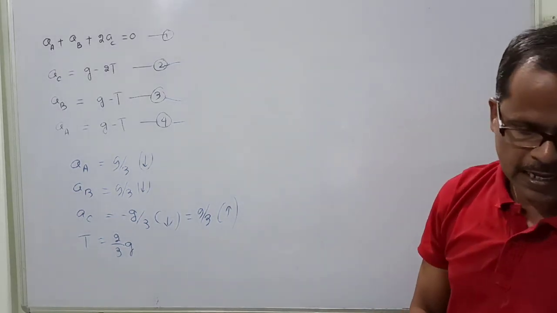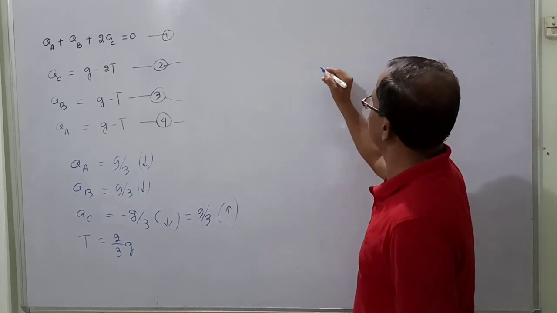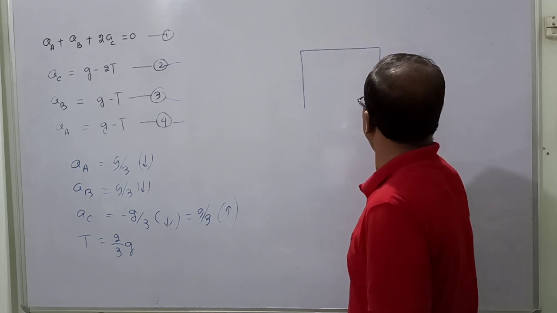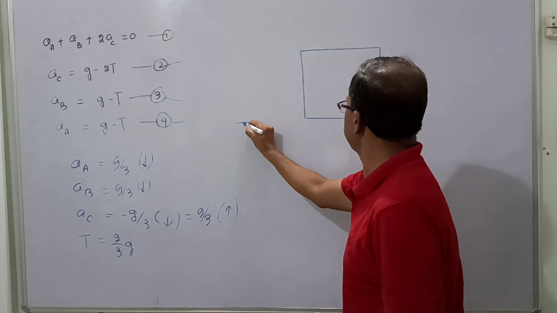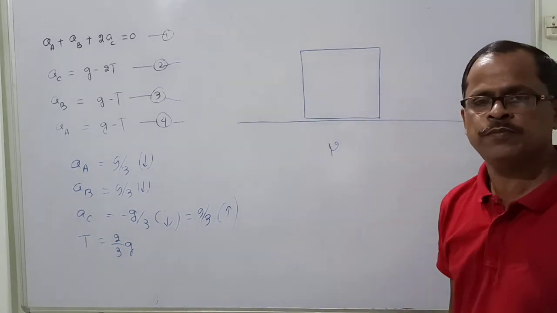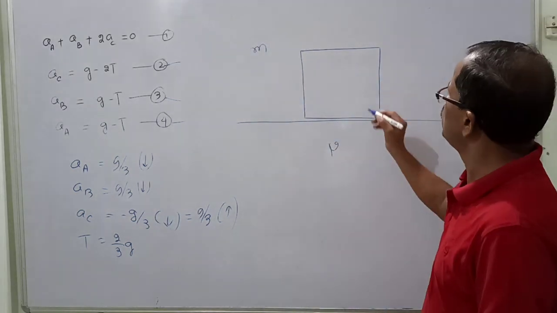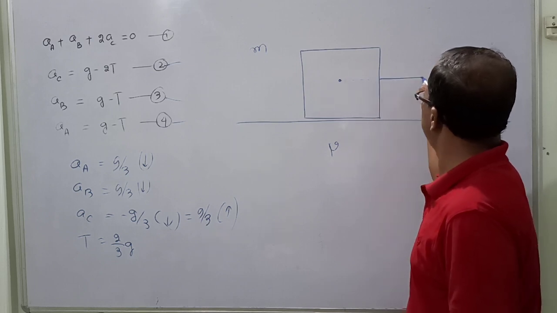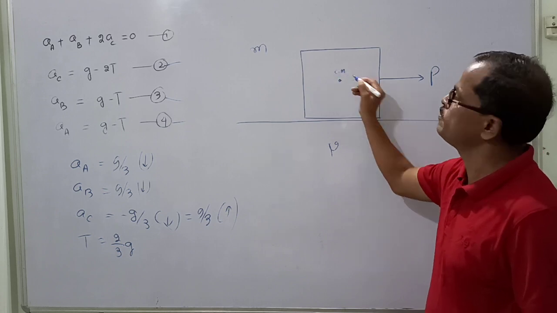So now in the coming class, I am going to solve a very interesting problem. The problem is like this. Look, you may have come across a situation that it is a block. Look here, it is a block. The block is placed on a surface having coefficient of friction mu. The block has a mass m. Now this is the center of mass of the body. The body is pulled by a force P, which is passing through the center of mass of the body.